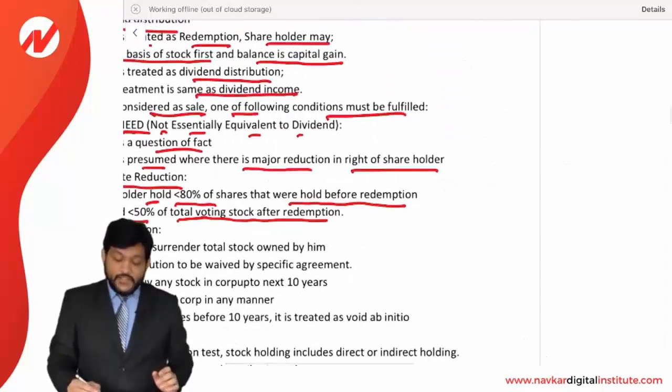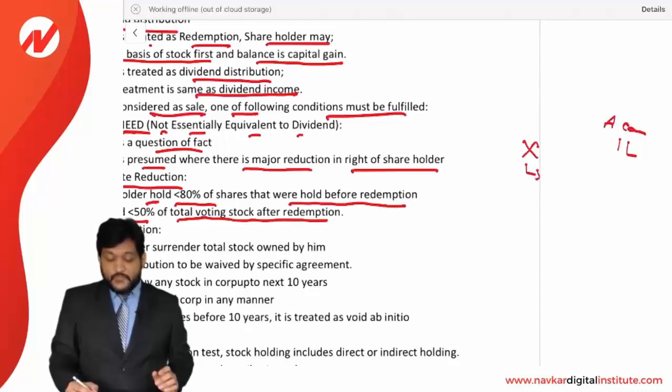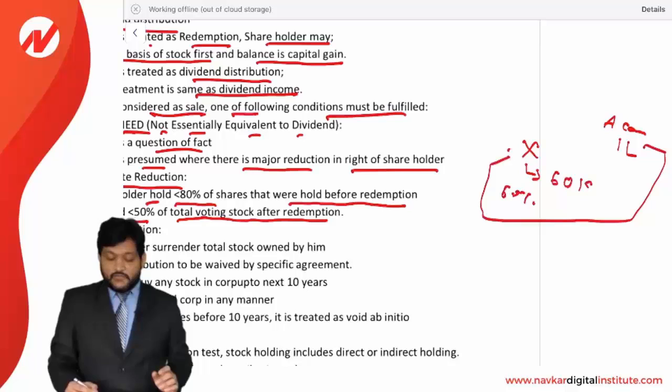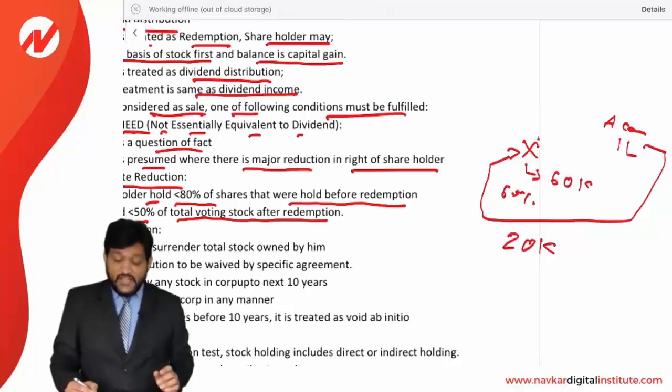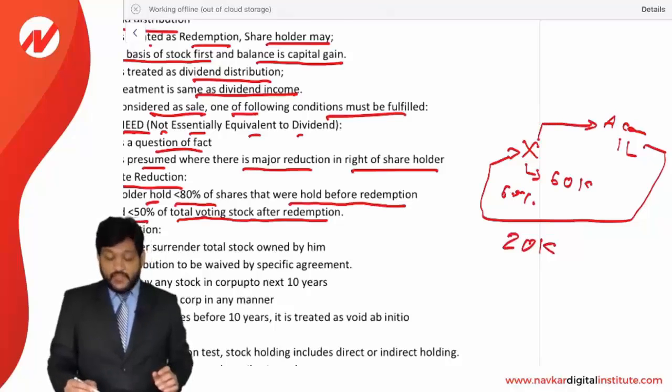Let's say, for example, a shareholder X and a corporation A corporation. A corporation's total share capital is 1 lakh. Out of that, X is holding 60,000. It means 60% holding is with X. Now, A corporation has distributed property worth 20,000 to X, and X has given up his stock worth 15,000.